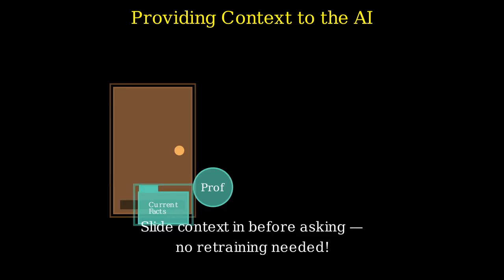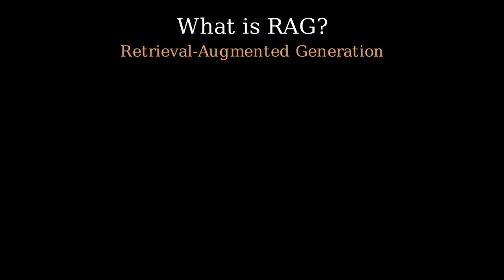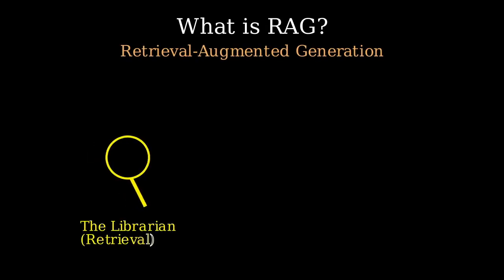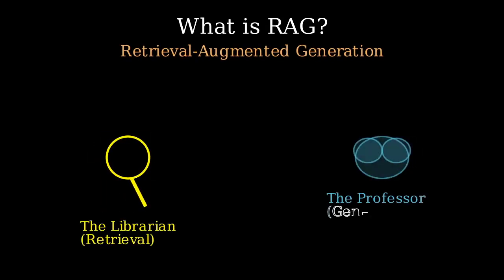We simply find a relevant reference book under the door before asking any question. This is Retrieval-Augmented Generation, or RAG. It splits the job into a librarian that retrieves facts and the professor that reads them to generate the answer. Let's see how the librarian actually works.